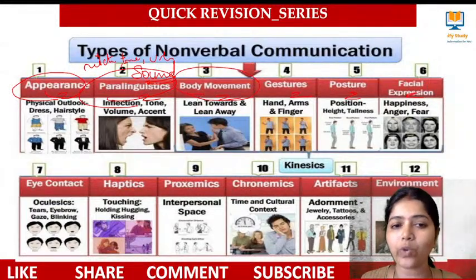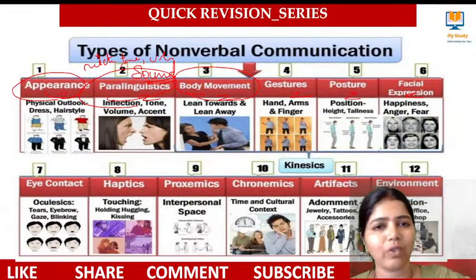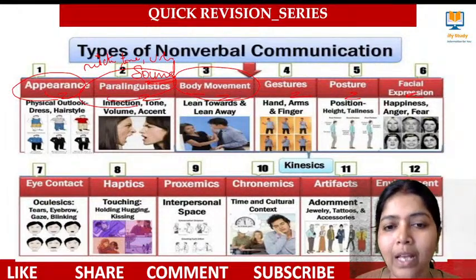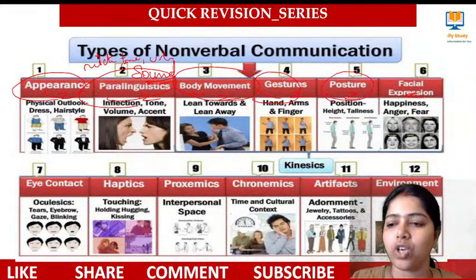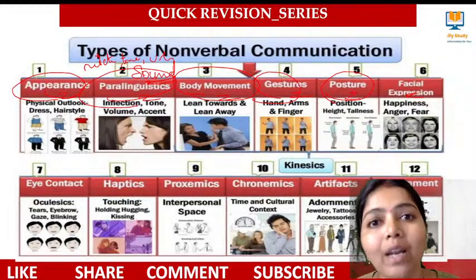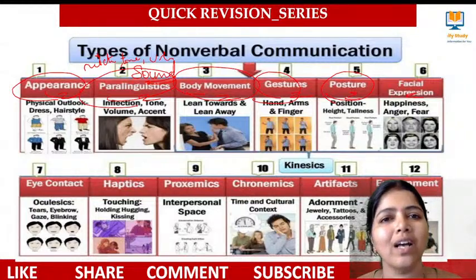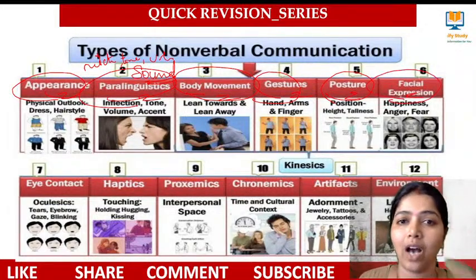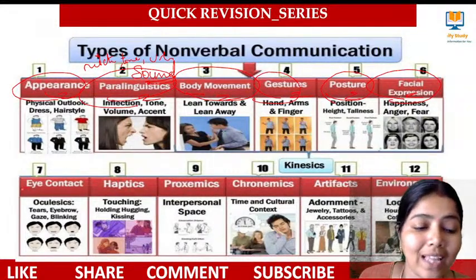Bodily movement. How I use this body. When you go in a bus, when somebody comes near, we move our body like this, right? This bodily movement will communicate something to people. Gesture, how I use my hands. Posture, how I sit. How I sit in the classroom, how I sit when elderly people from the family come, it's posture. And how we sit in a theater, how we sit while studying, all these things are called posture. Facial expression, our emotion, happy, angry, sad, everything we call facial expression. And then next comes eye contact.